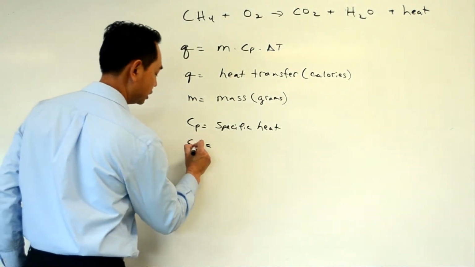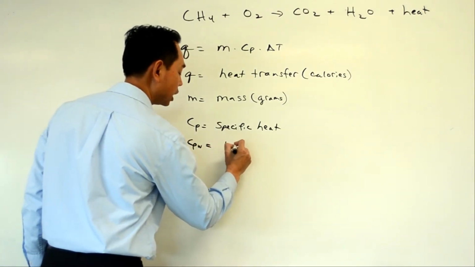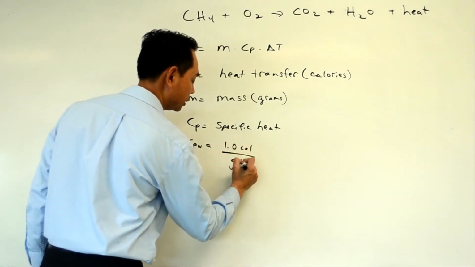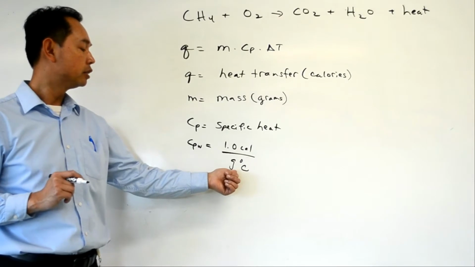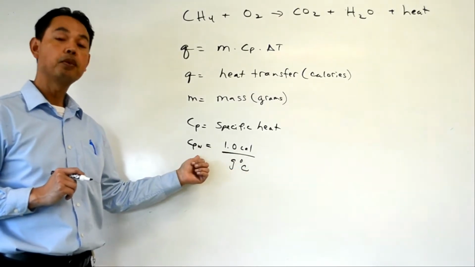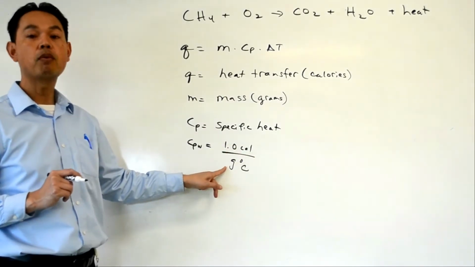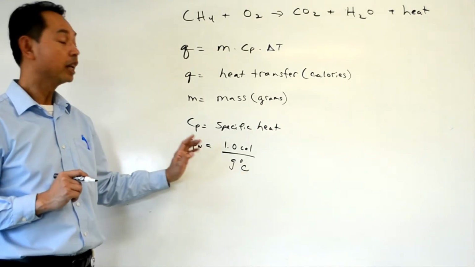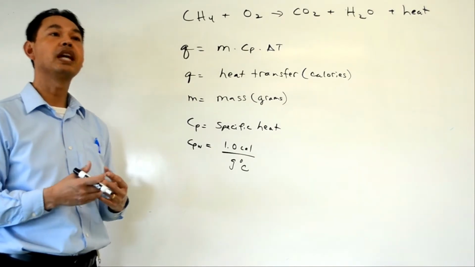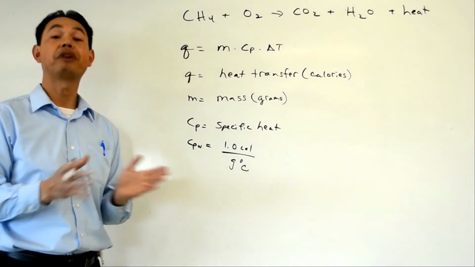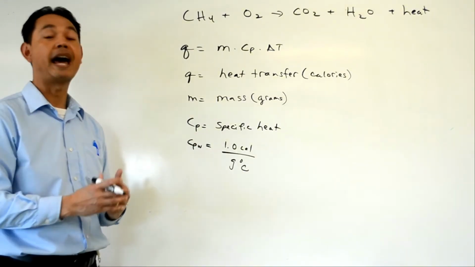So let's talk about the specific heat of water, Cp of water. It would be 1 calorie per gram Celsius, which says it would take 1 calorie of energy to raise 1 gram of water by 1 degree Celsius. Different materials have different specific heat: how well they absorb heat, or how well they transfer heat. Water is pretty slow to transfer heat compared to, let's say, metal or glass.